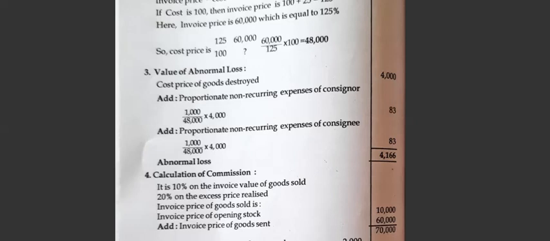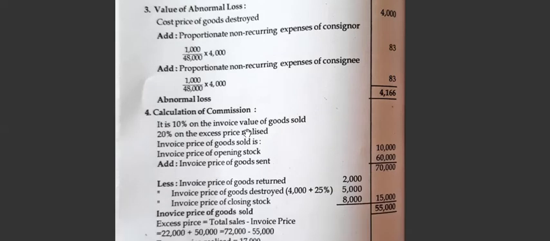Next we will calculate the commission. It is 10% of invoice price of the goods sold, then 20% on excess price realized. What is the invoice price of opening stock? That is 10,000. Add invoice price of goods sent, it is 60,000. So what is the total goods sent? It is 70,000.